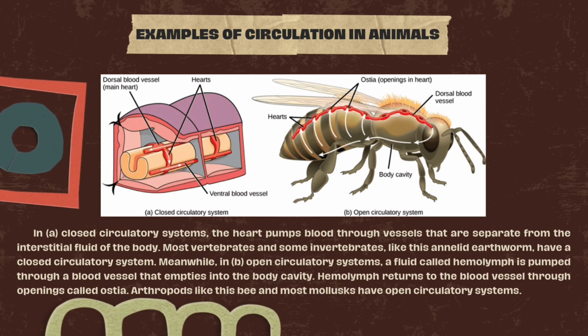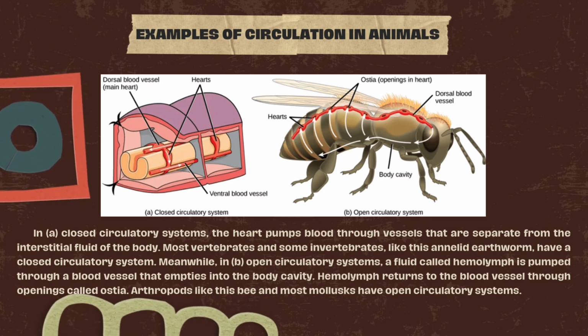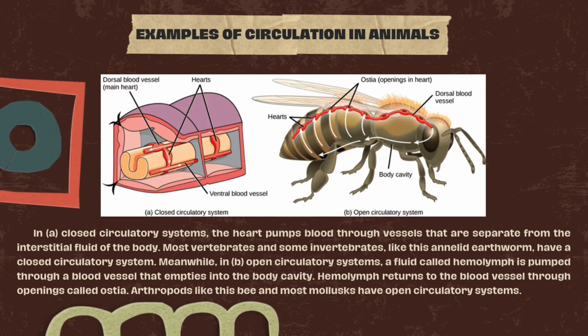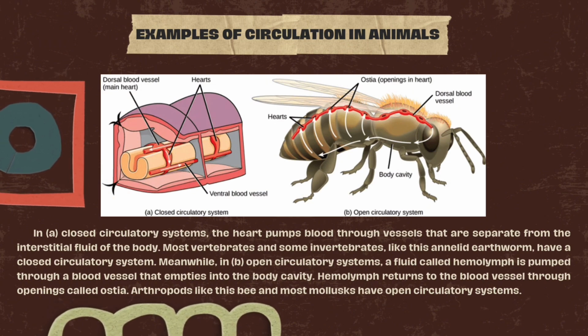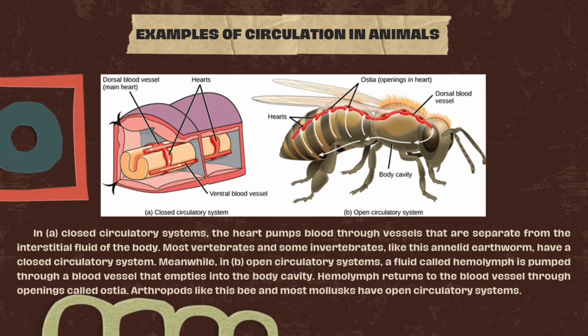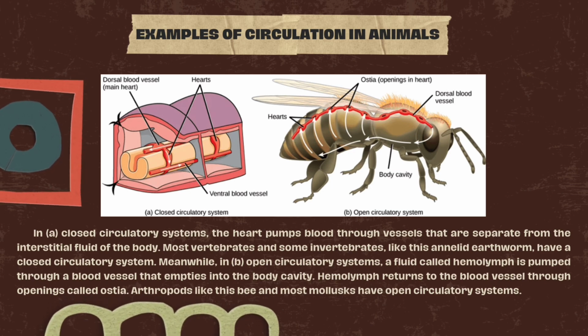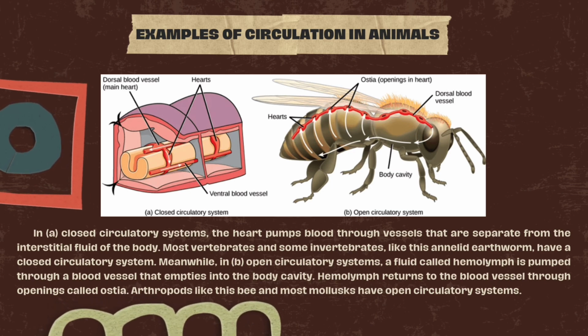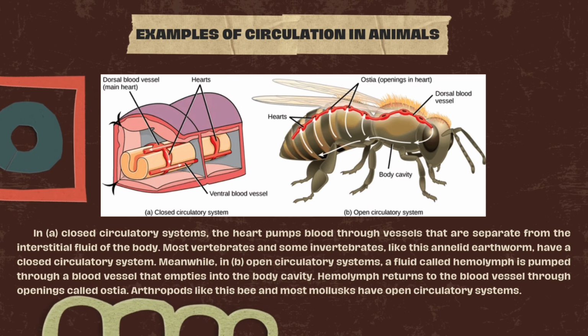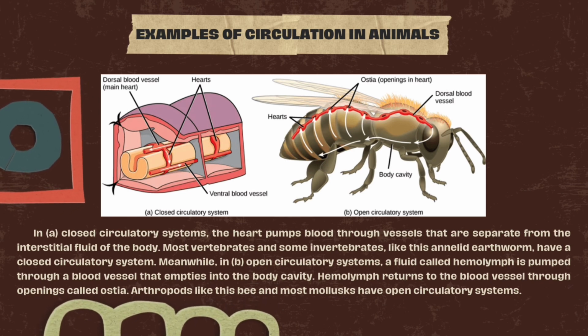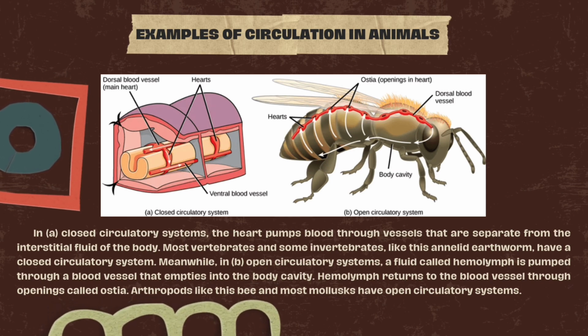Meanwhile, in open circulatory systems, a fluid called hemolymph is pumped through a blood vessel that empties into the body cavity. Hemolymph returns to the blood vessel through openings called ostia. Arthropods like these bee and most mollusks have open circulatory systems.